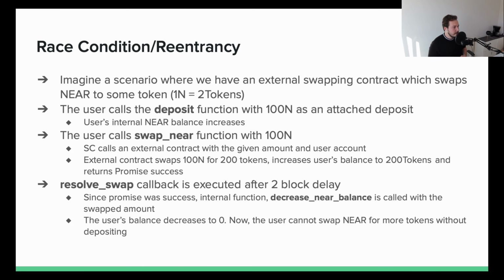Then after some delay, after the 2 block delay, we get to the resolve swap callback, and since the promise was a success, decrease NEAR balance is called to decrease the user's balance to 0 since we spent all of our NEAR. And now the user cannot just call the swap NEAR function again since the user does not have enough NEAR to swap tokens.